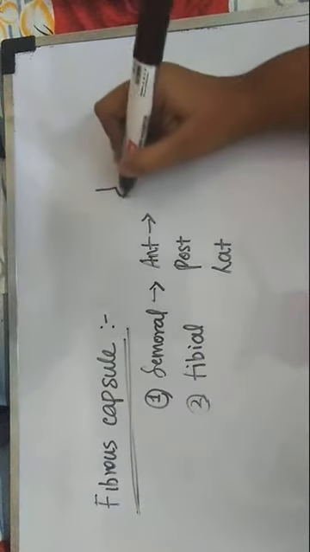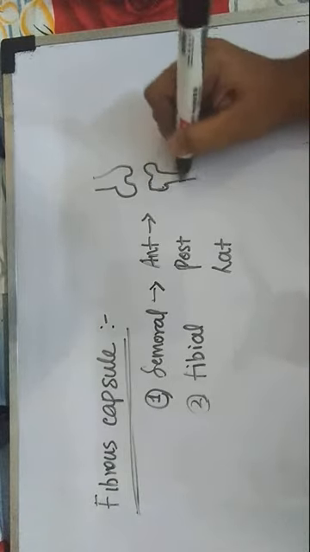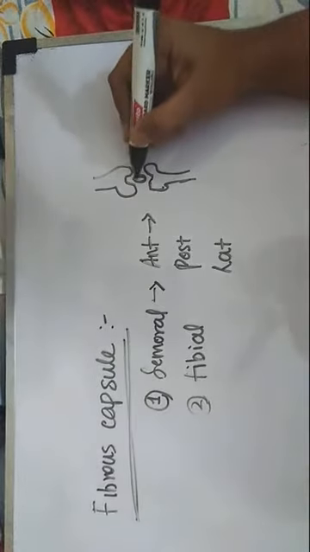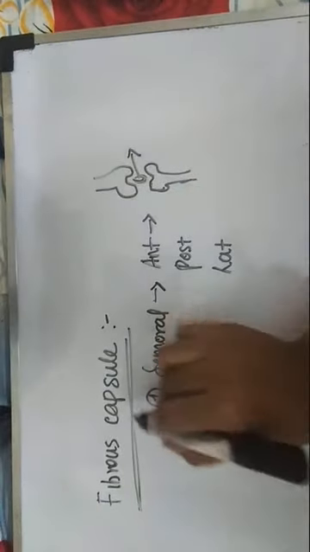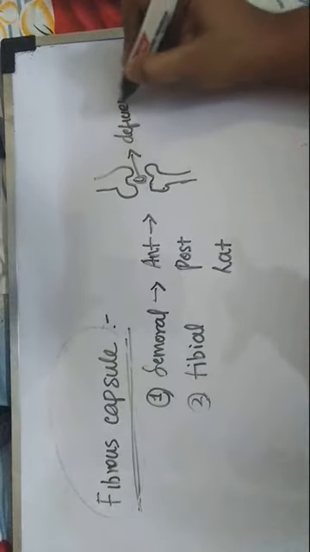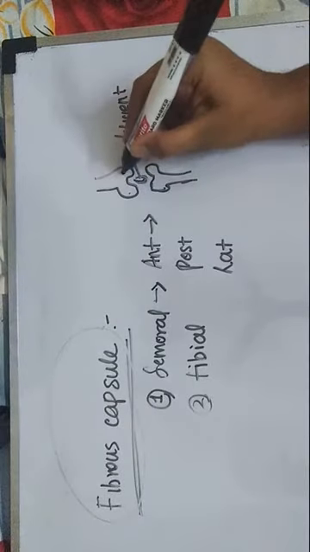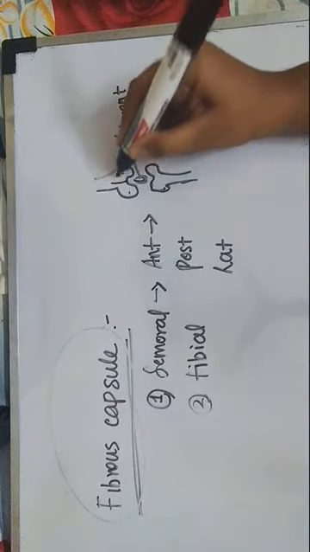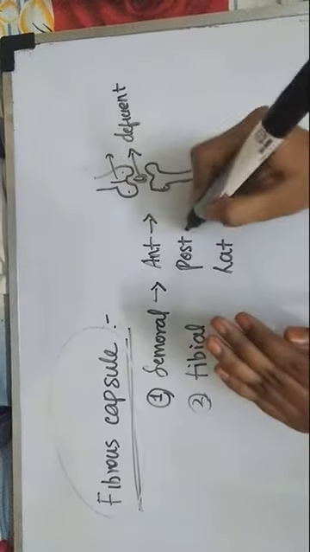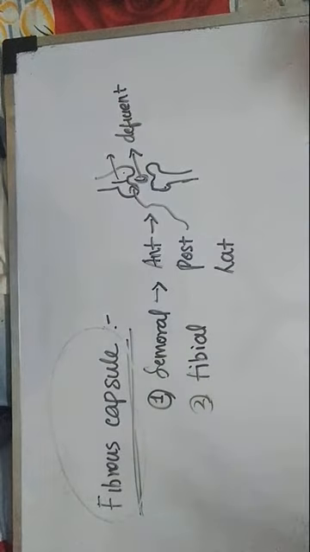So anteriorly, I hope you remember this diagram. Okay, so anteriorly we have the patella, right? In between the femur and the tibia, we have the patella anteriorly. So anteriorly, this fibrous capsule is deficient because of the presence of the patella. Okay, so anteriorly it is deficient. Posteriorly, in between these two condyles, we have a line. As it is present between the two condyles, we call it the intercondylar line. So posteriorly, it is the intercondylar line. Okay, I guess you understand.